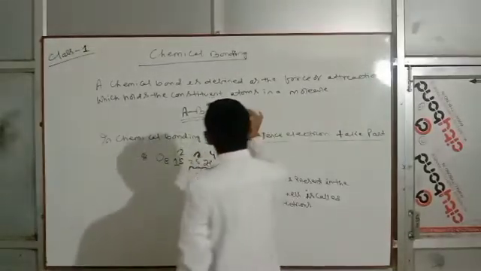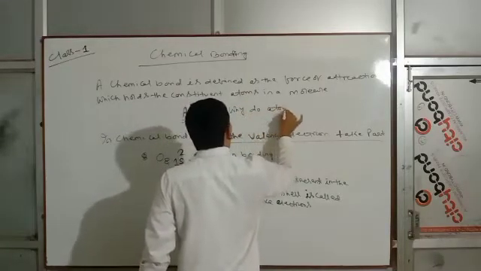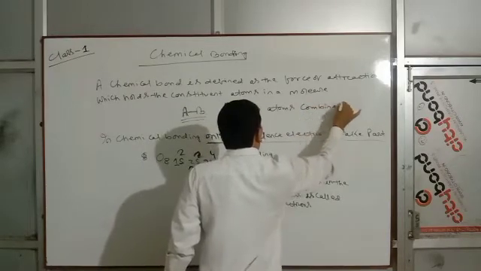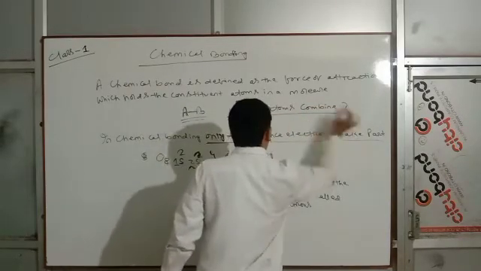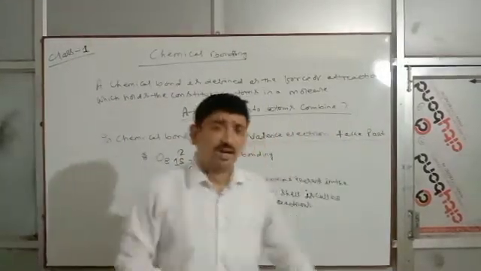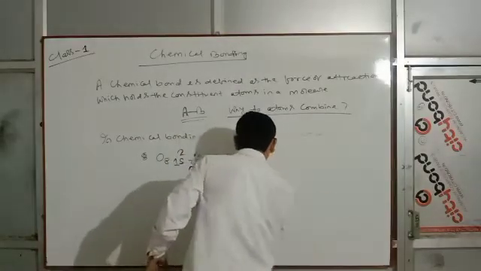Why do atoms combine? Atoms combine to complete their octet. Clear?